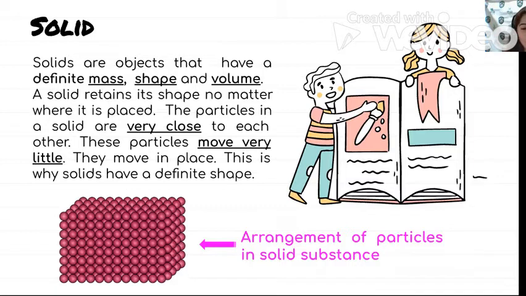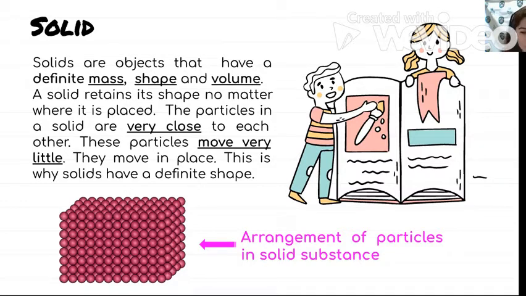When we say definite, again, it means that it will never change or is unchangeable. As it says, a solid has a definite mass, shape, and volume because the particles inside are very tight. It is very compact, and that's why it's hard for the molecules or the particles to move freely. So that's why they are very close to each other, or they're very compact. That's why they never change. They always stay the same.